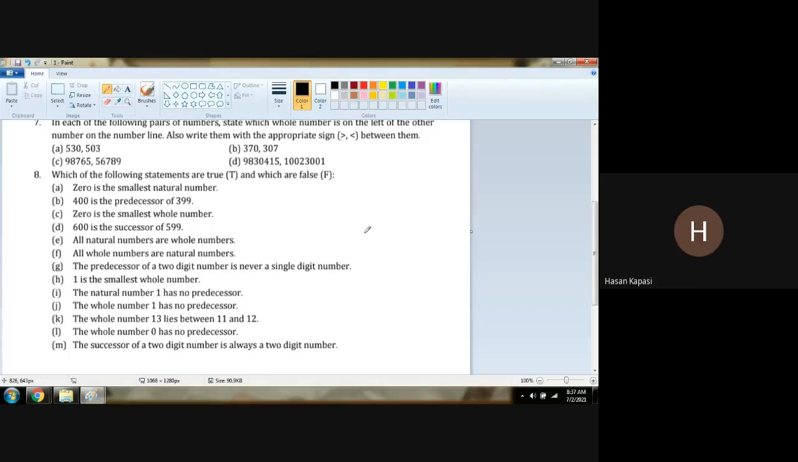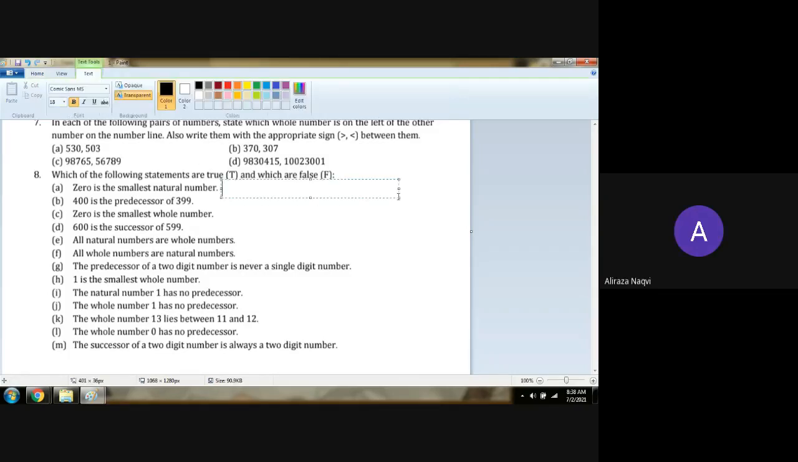Question 8. Which of the following statements are true and which are false? A. 0 is the smallest natural number. False. Who will tell me why it is false? Sir, because 0 is the smallest whole number. Very good. Because 0 is the smallest whole number, or we can say 0 is not the smallest natural number. 1 is the smallest natural number. Are you getting?